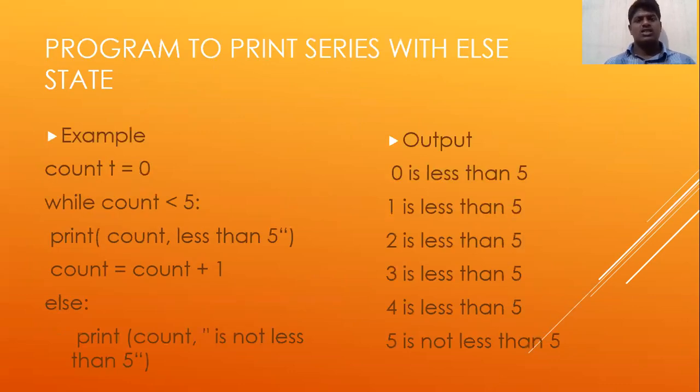Program to print series with the else statement. Example: count equal to 0, taking the input from the user, while count less than 5, print count is less than 5, count equal to count plus 1, else print count is not less than 5. The output: 0 is less than 5, 1 is less than 5, 2 is less than 5, 3 is less than 5, 5 is not less than 5. We can see how the series occurs with the else statement on the screen.